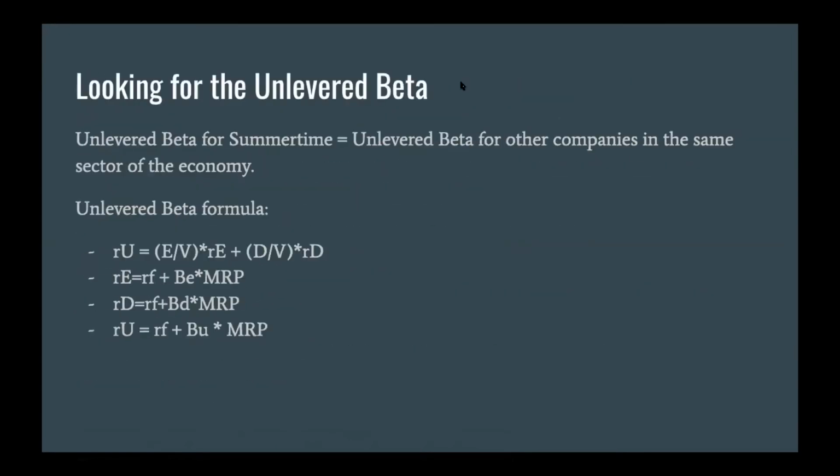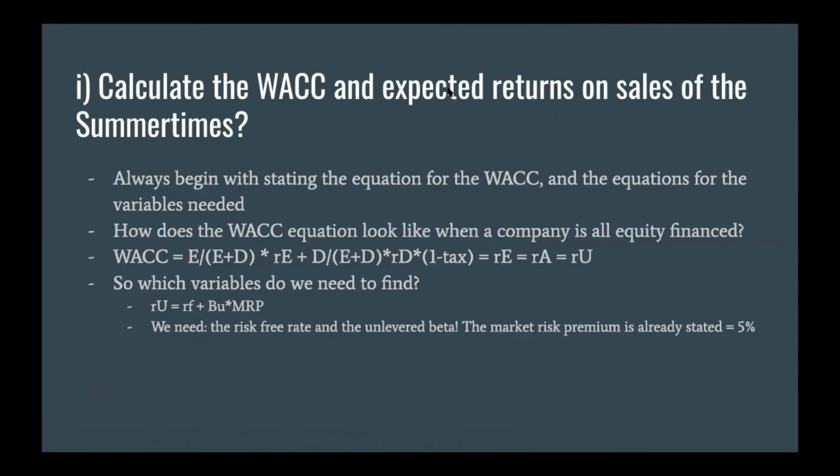It should state that we are looking for the expected return on assets. Let's see if I can change this. Okay, I can't change it in the PowerPoint now, but I want to state that they are looking for the weighted average cost of capital and expected return on assets.